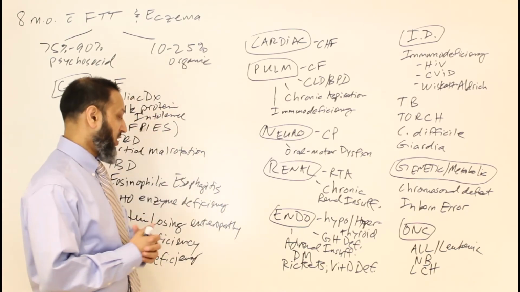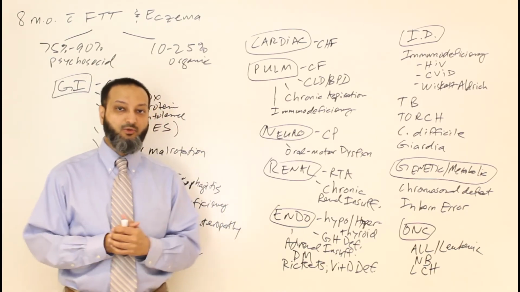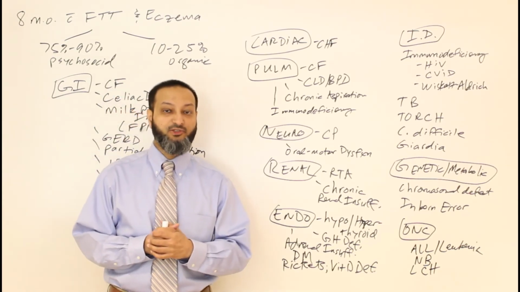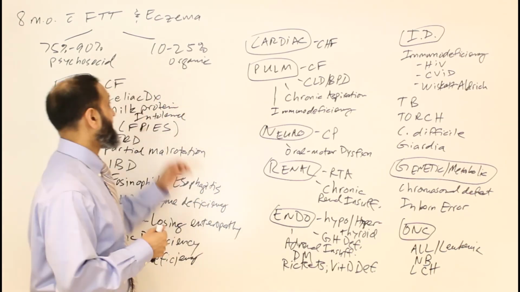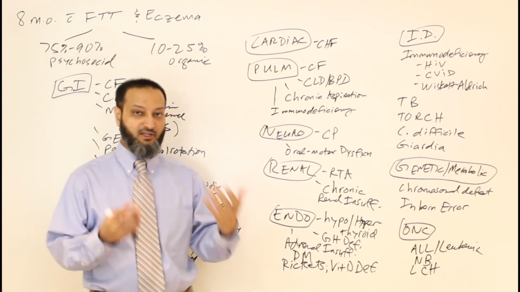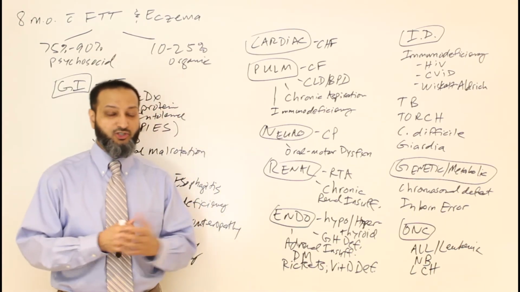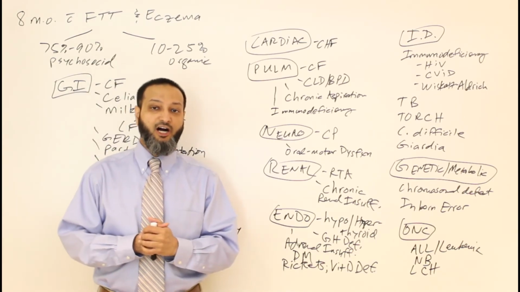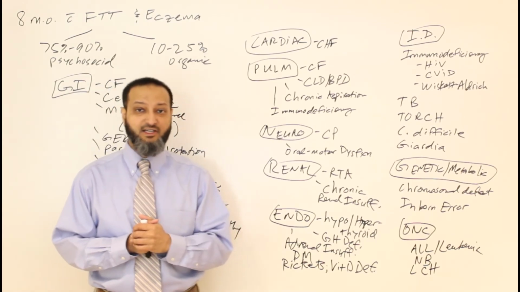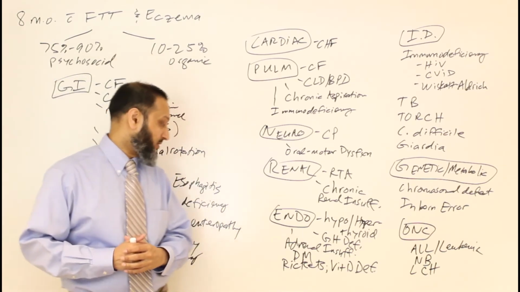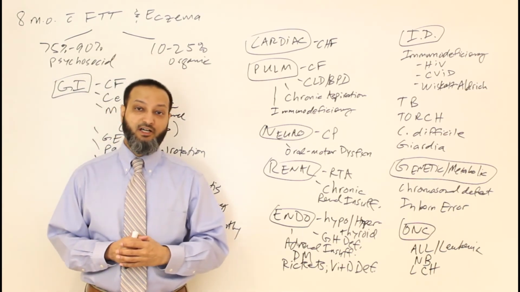So with such a broad differential diagnosis, it's important to take a nice stepwise approach to the patient and the workup to determine what's happening. And the first thing you have to do is make sure it's nothing psychosocial by getting a good family history, a good feeding history, a good nutritional history, a good psychosocial history. And once you're sure it's not related to that, then you start to pursue some of the organic type of causes and the organic workup that you might consider.